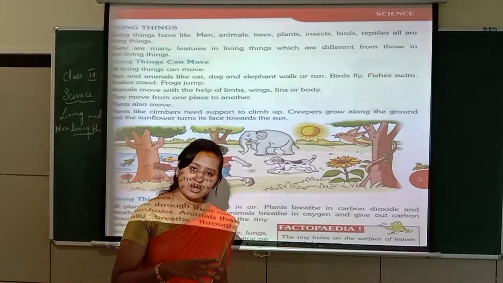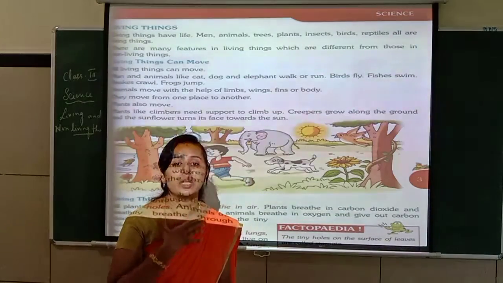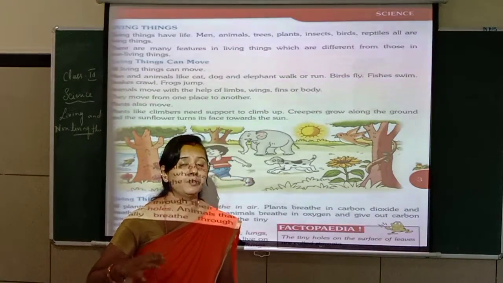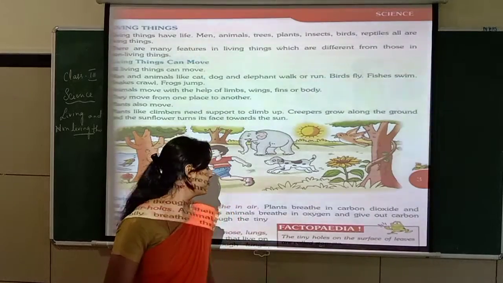Which animals live on land? They breathe through the lungs. Which animals live in water? Aquatic animals breathe through the gills.